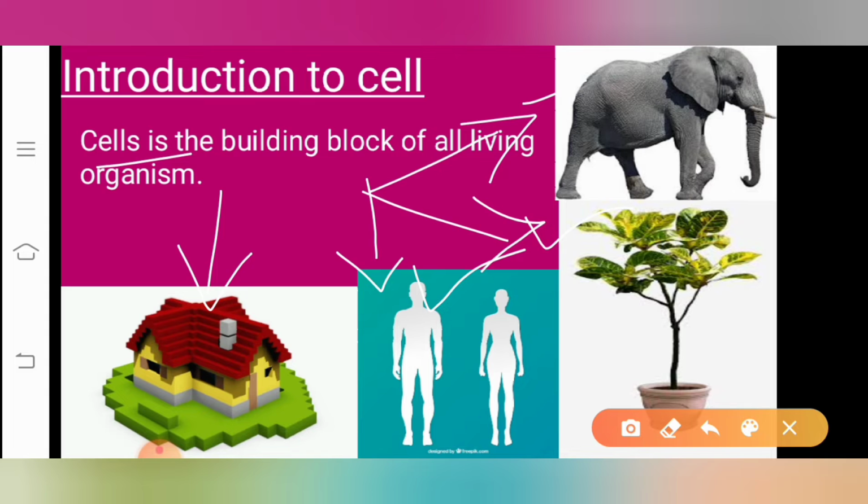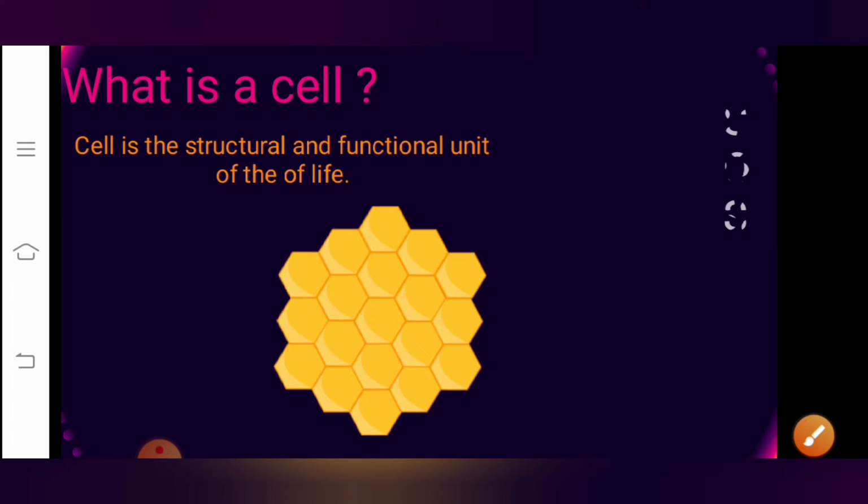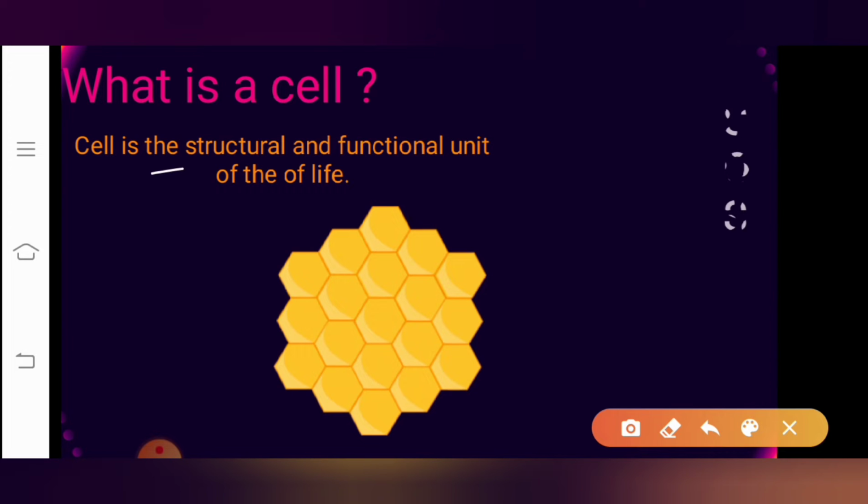Clear? So now let us understand what is cell, how does the cell look like, or what are the functions of cell. Then what is cell? The cell is the structural and the functional unit of life. I repeat, the cell is nothing but the structural and the functional unit of life.